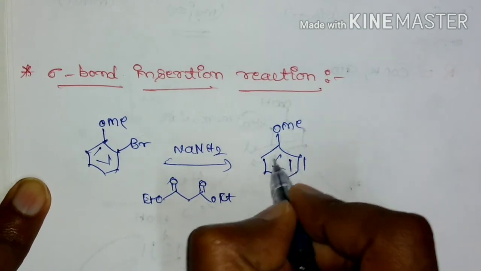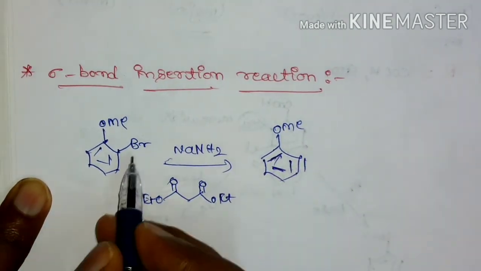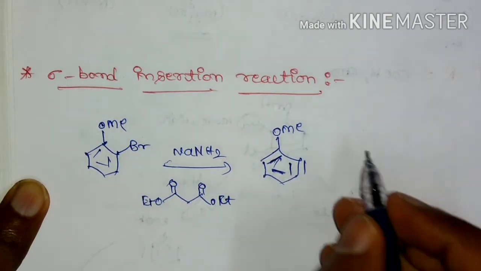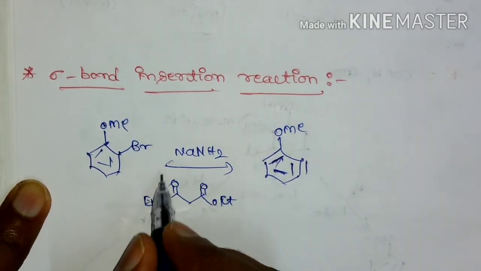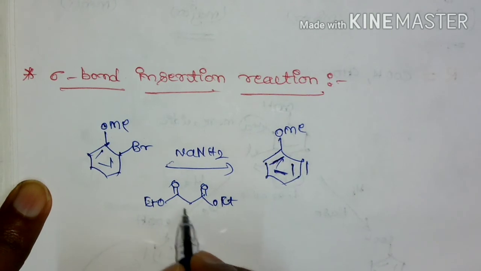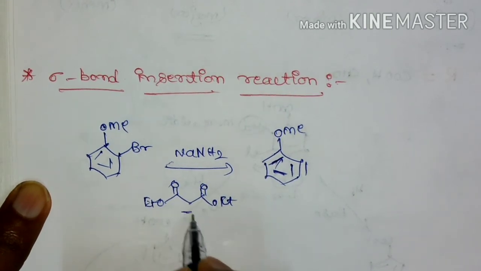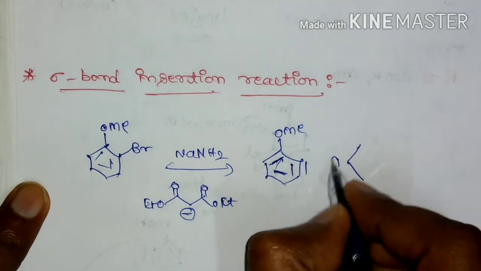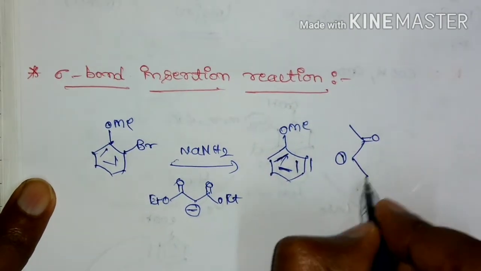Here there is possibility of formation of only one benzyne since bromo is also substituted. Since we are working in basic medium, this is an active methylene and it is going to form an anion. So now this is going to act as the nucleophile.